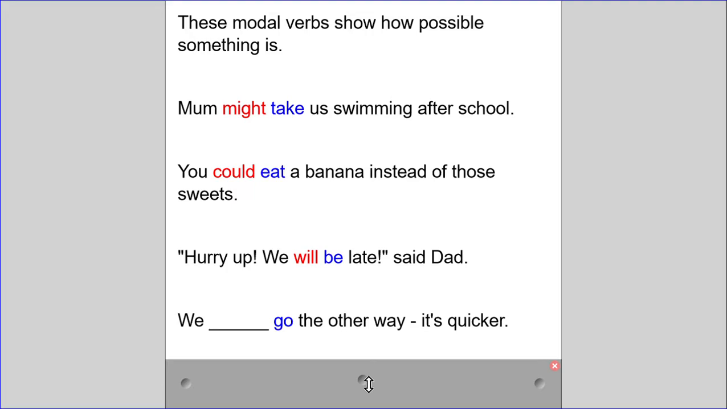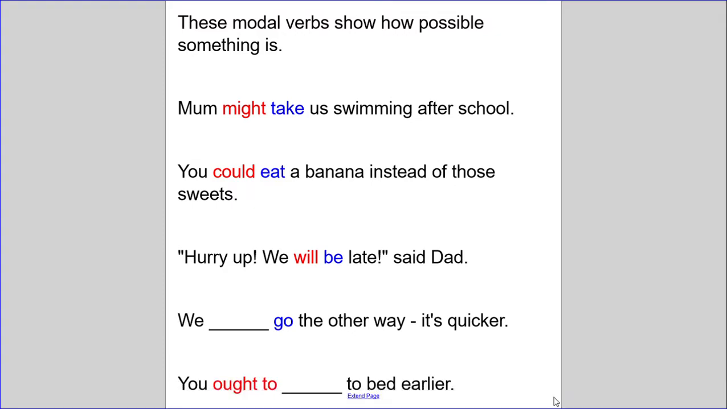Right, now we've got another gap. We something go the other way, it's quicker. Which modal verb would work there? Can you find more than one option? Perhaps we should go the other way. Perhaps we will go the other way. We can go the other way. Maybe you want the opposite. Maybe you want to take a nice slow stroll around the park. So we will not go the other way. It's quicker.